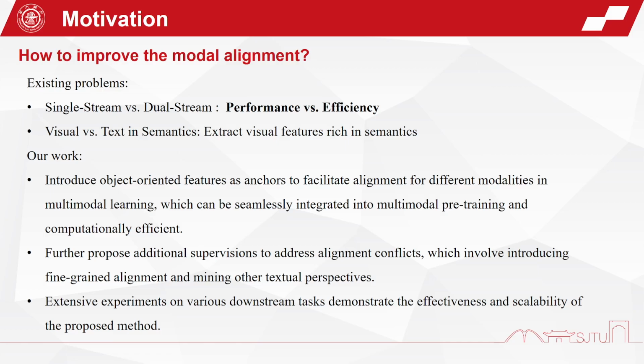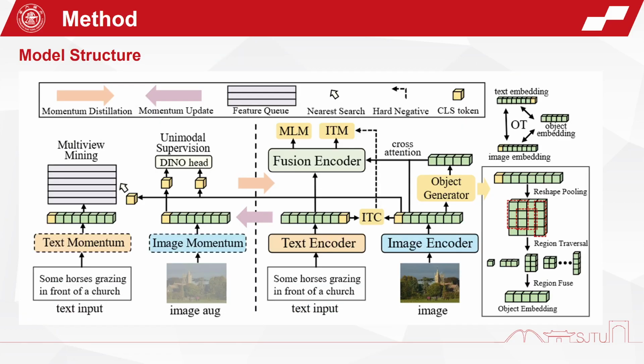We also design fine-grained token-level asymmetry alignment between modalities and multiview mining to promote modality alignment. Extensive experimental results validate the effectiveness of our method, demonstrating that the proposed method outperforms most previous arts in various downstream tasks. Our model includes an image encoder, a text encoder, and a multimodal fusion encoder.